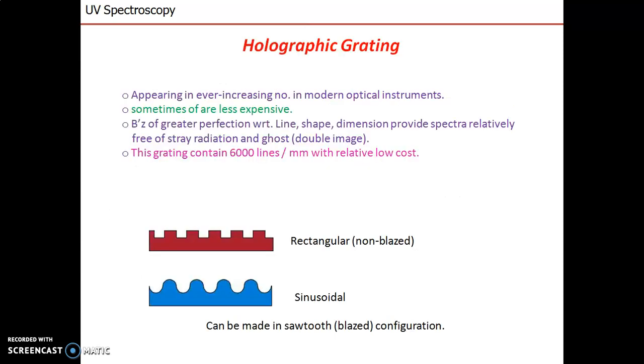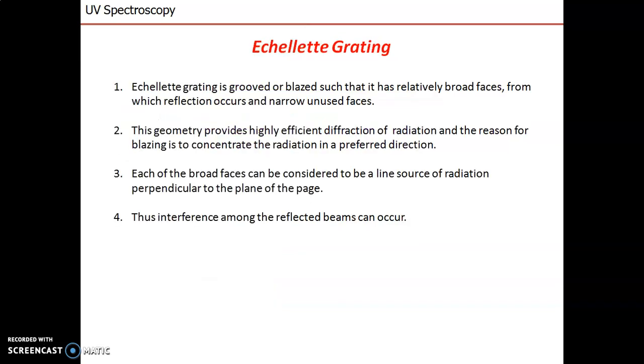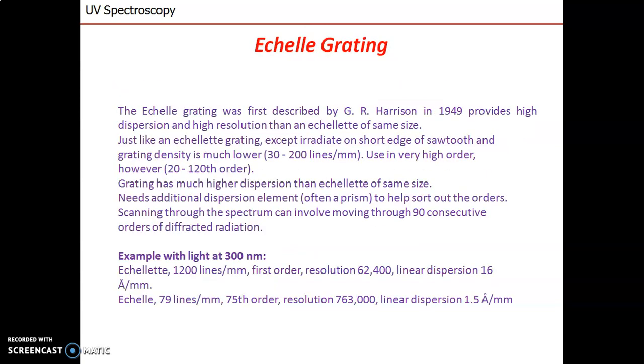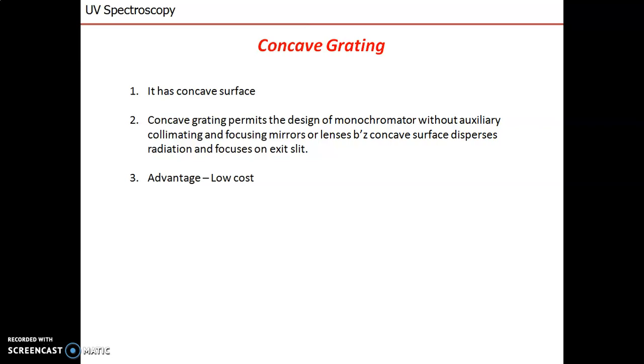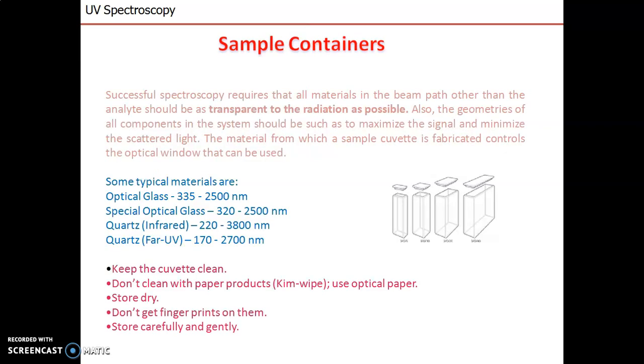Then various types of gratings are there, such as holographic grating, Echelette grating, Echelle grating, and concave grating. Next is the sample container. The sample container for UV is made up of optical glass. It can be of quartz for the far UV region. For the IR region, the transparency for the radiation is different in the sample container.